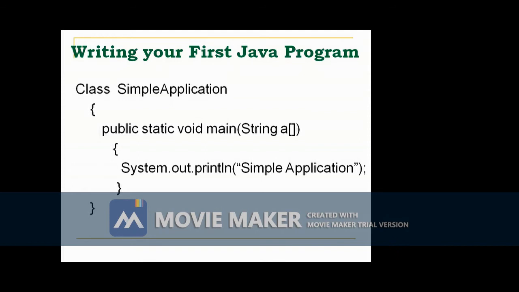Here public and static are modifiers, so these are method modifiers. Main function is a public function so that it can be accessed from outside the class. Suppose this function is default, then it cannot be accessed from some other package. It can be accessed only from within the package.